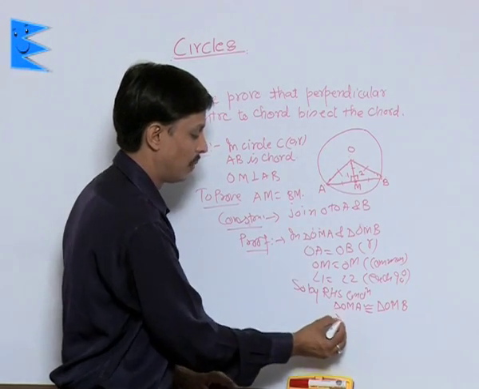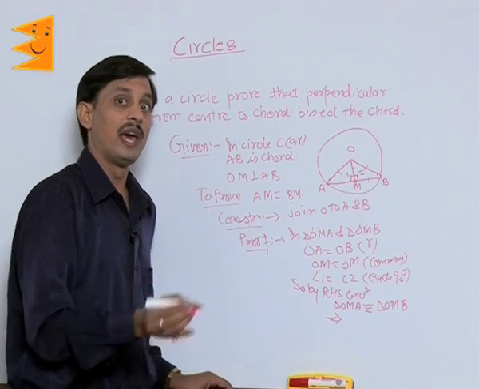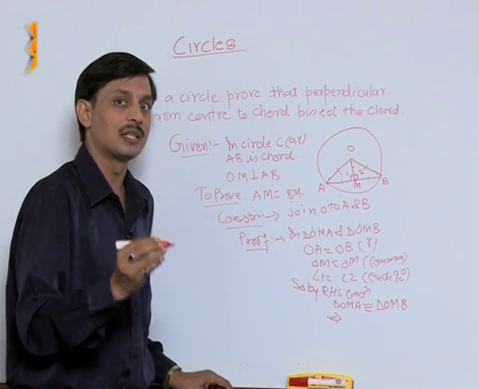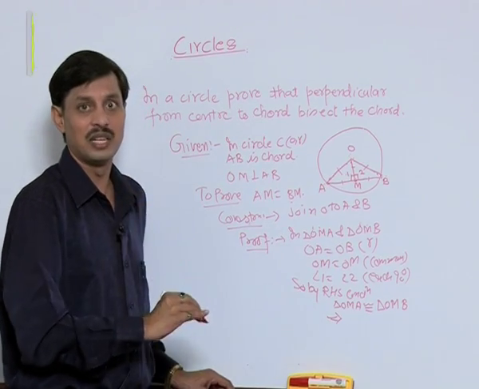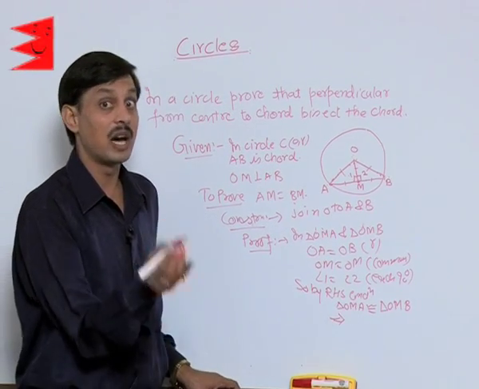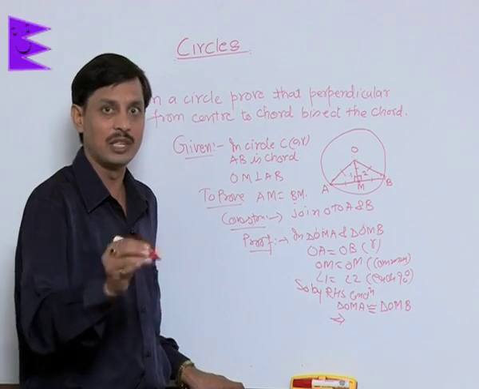This implies remaining parts of the congruent triangles have to be equal. As and when we prove that triangles are congruent, we always use 3 parts. A triangle always has 6 parts. So 3 parts are to be used in proving the congruence and remaining 3 parts are equal by CPCT.